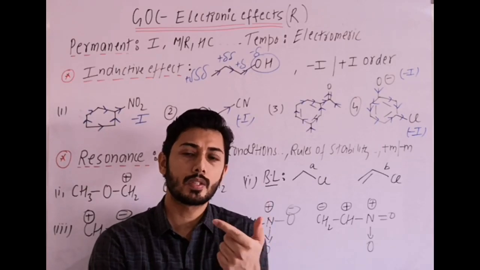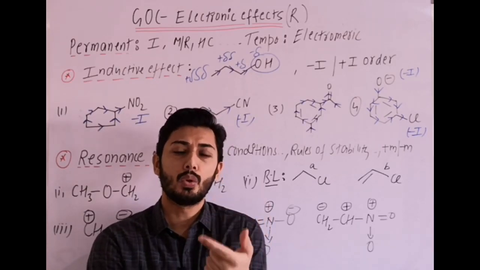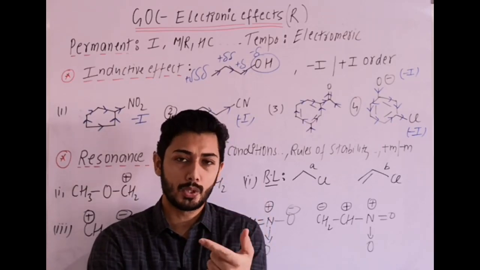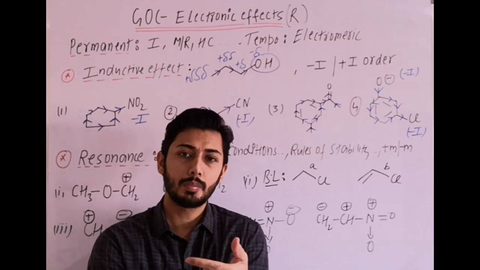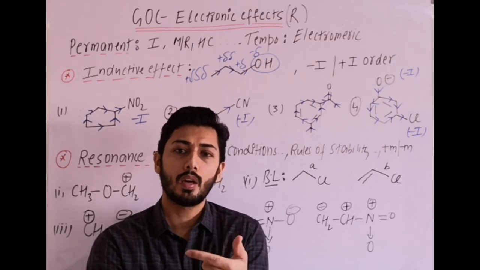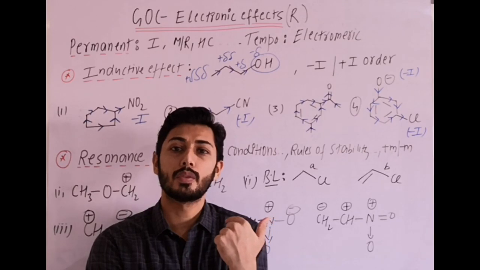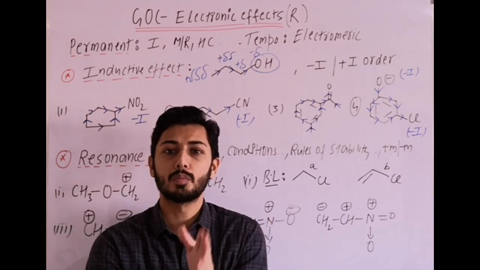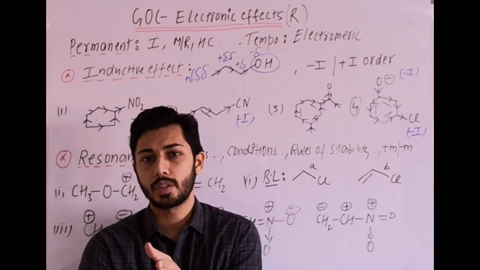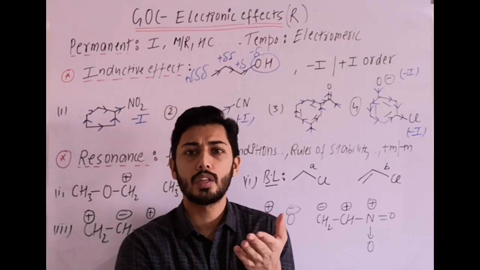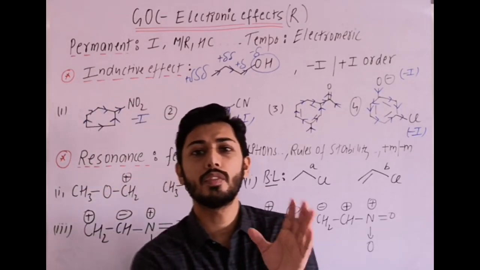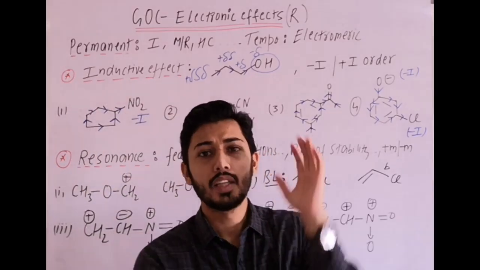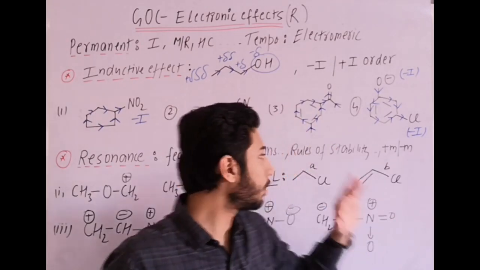structure and the resonance hybrid is known as resonance energy. The energy difference between the most stable resonating structure and the resonance hybrid is termed resonance energy. The more the resonance energy, the more the stability of that species. Fine. These are theoretical points. Quickly go through those points from your notes.